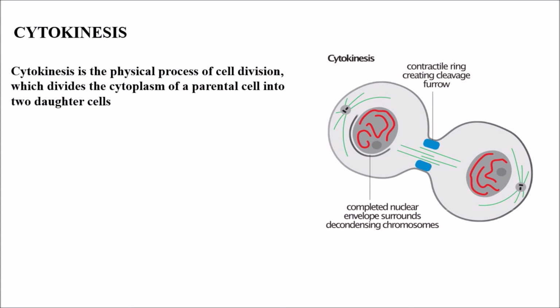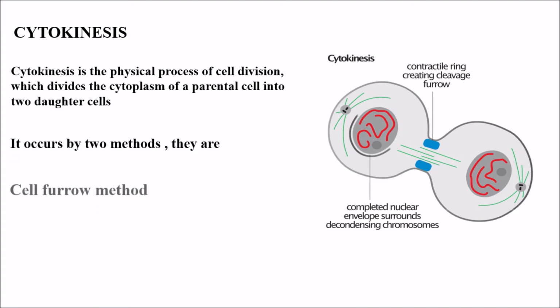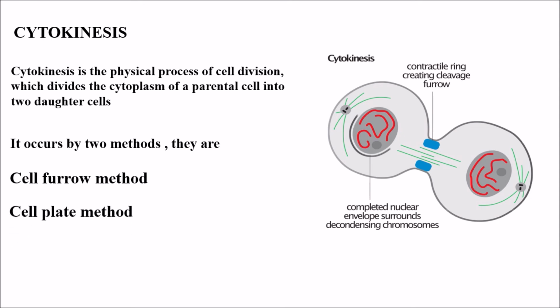Coming to cytokinesis. Cytokinesis is the physical process of cell division which divides the cytoplasm of a parental cell into two daughter cells. So cytokinesis follows immediately after telophase. It occurs by two methods. They are the cell furrow method and the cell plate method. So in cytokinesis we have two methods. One is the cell furrow method and the other one is the cell plate method. So we will see what the cell furrow and cell plate methods are.